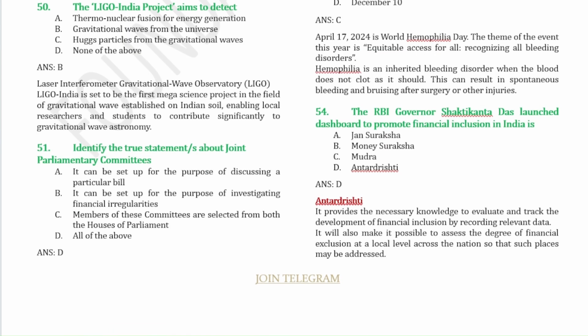The LIGO India project aims to detect gravitational waves from the universe. The full form of LIGO is Laser Interferometer Gravitational Wave Observatory, and it is said to be the first mega science project in the field of gravitational waves established on Indian soil.